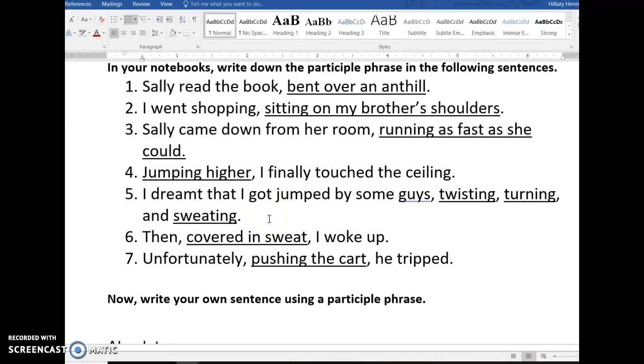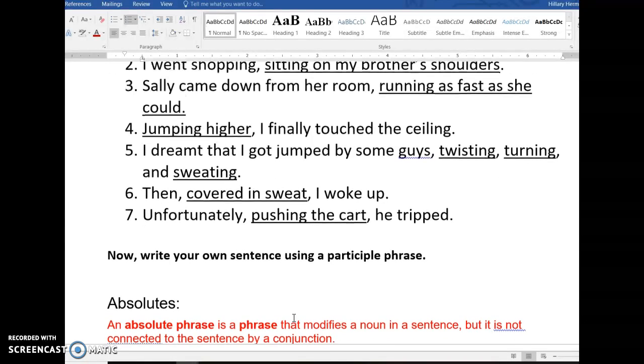I dreamt that I got jumped by some guys, twisting, turning, and sweating. So all three of those are participles. Then, covered in sweat, I woke up. Or unfortunately, pushing the cart, he tripped. So a participle is often easiest to write if it's at the beginning or the end of the sentence, but it can come in the middle.